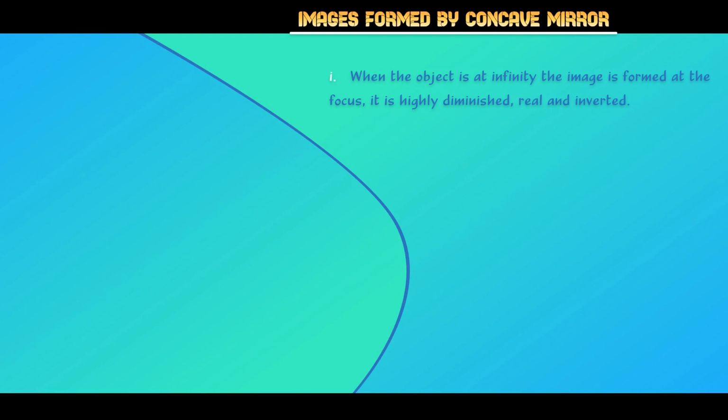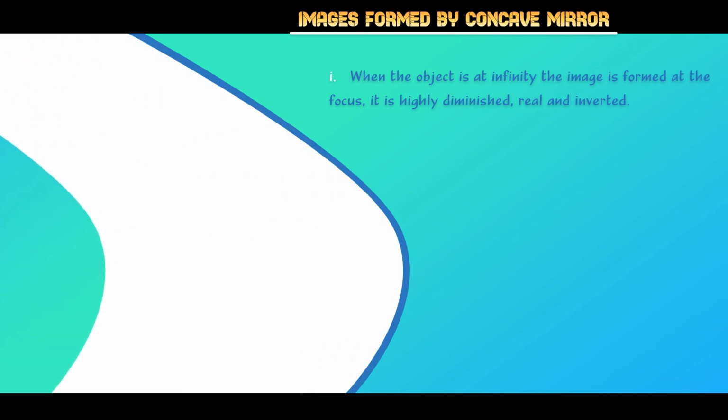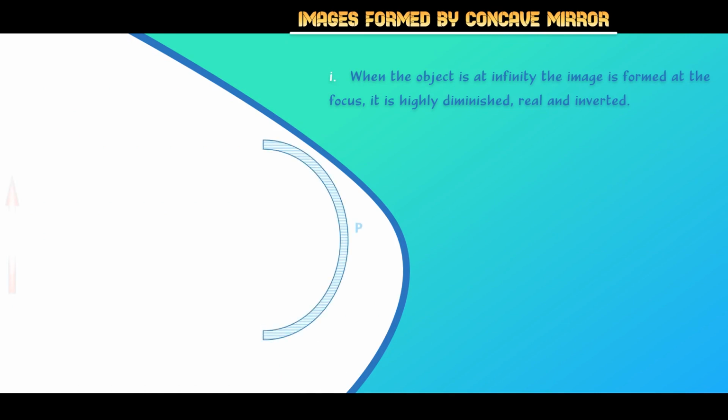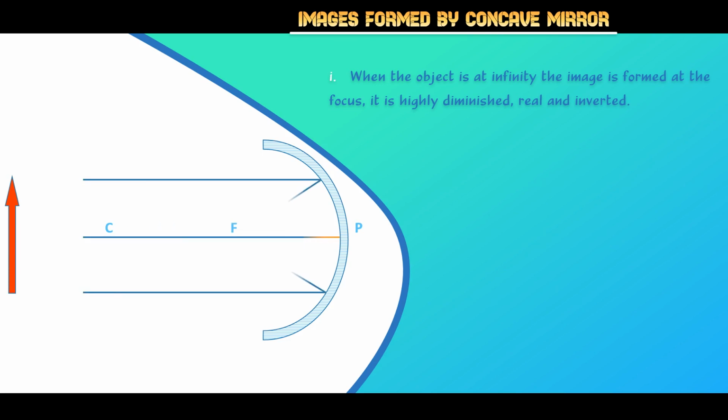We already discussed the rules for obtaining images formed by concave mirrors and convex mirrors. Now we start with the formation of different types of images by a concave mirror. The type of image formed by a concave mirror depends on the position of the object in front of the